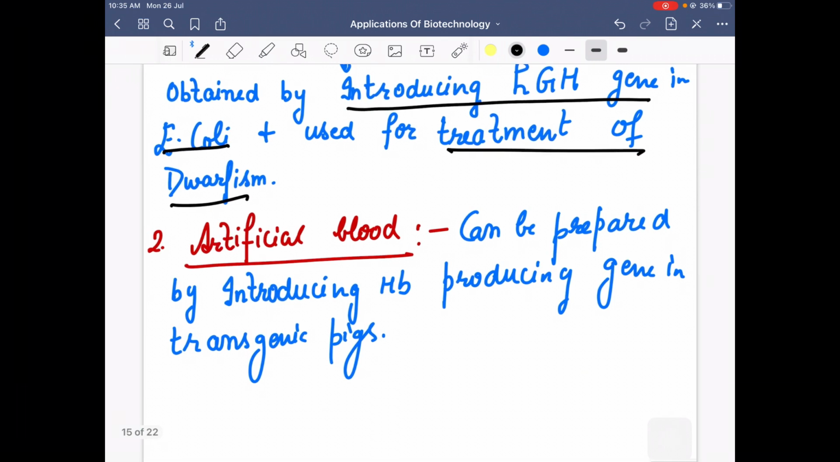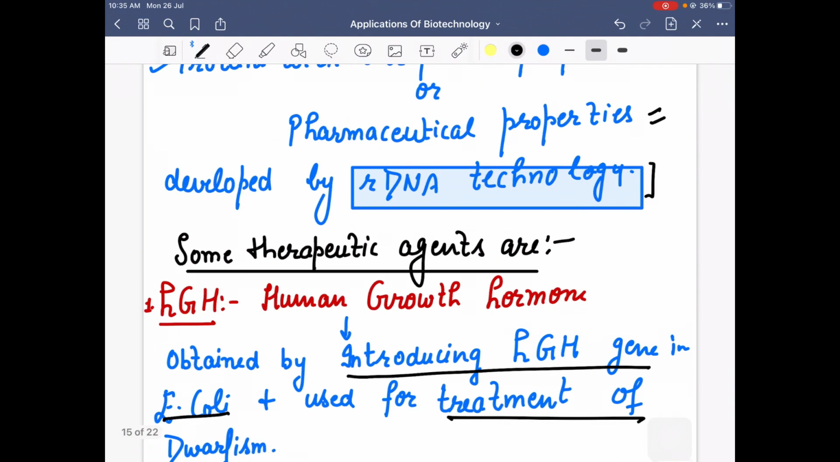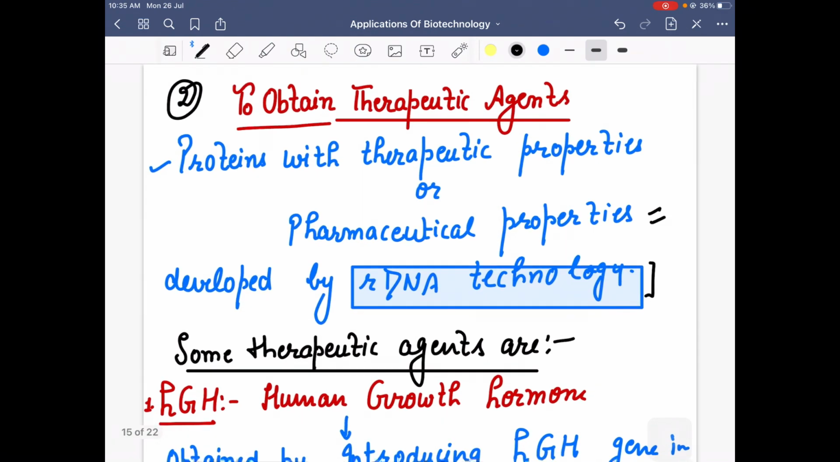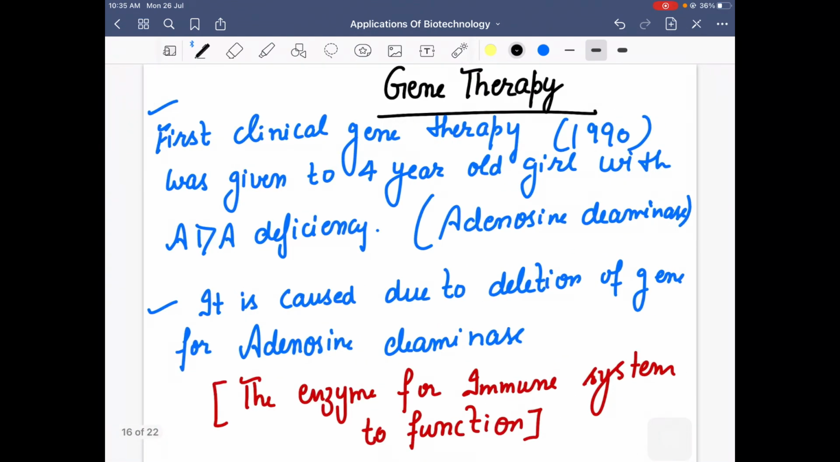Even artificial blood was prepared by introducing the hemoglobin producing gene, and pigs were used. So these were a few applications in therapeutic agents. The major one which we have to concentrate on is gene therapy.